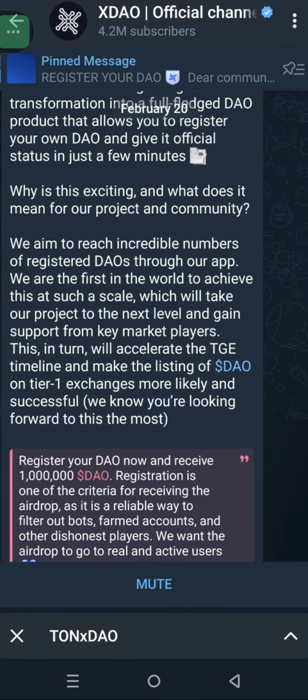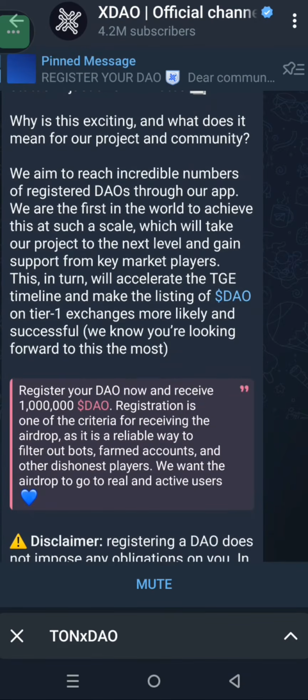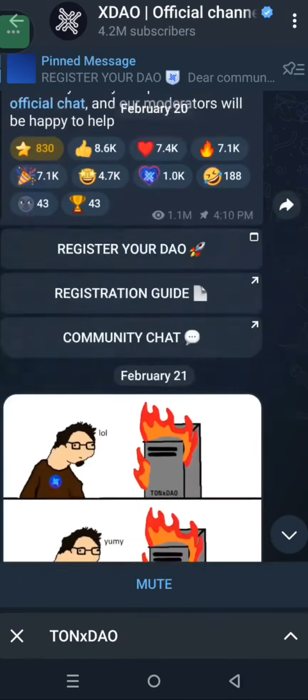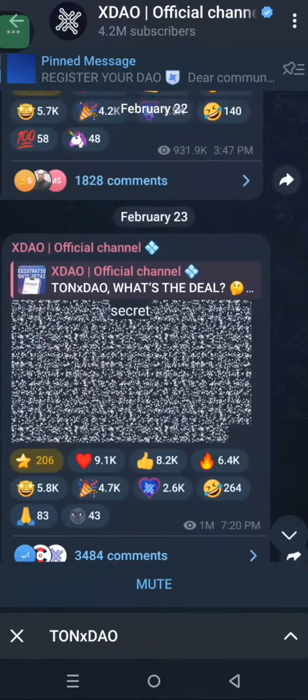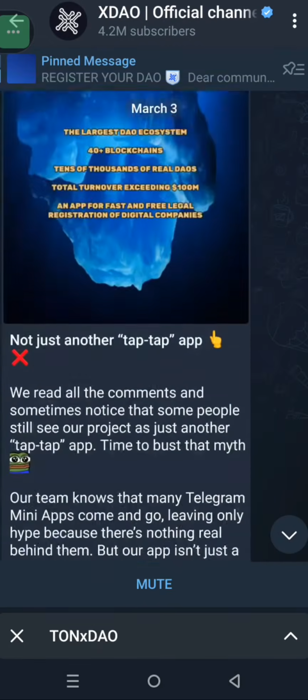Now you might be asking yourself, what is the meaning of DAO? It is an abbreviation which simply means decentralized autonomous organization. So that is the full meaning of this. They want you to register, and it is a criterion for you to receive the airdrop. If you don't register, you are simply not going to be qualified for the airdrop. So make sure that you follow me as I show you.